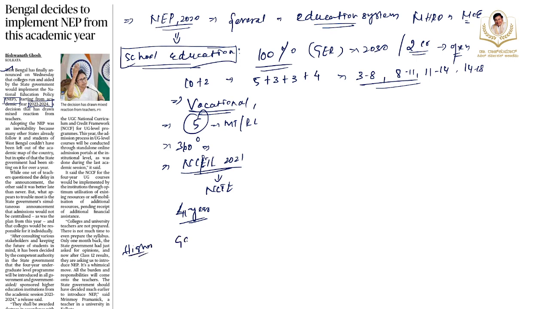higher education, the gross enrollment ratio in higher education is to be raised to 50 percent by 2035. Also, 3.5 crore seats are to be added in higher education. If you want to know about the current gross enrollment ratio, it is 26.3 percent, right? So, academic bank of credits, multidisciplinary education and research universities, National Research Foundation, all these were the areas to be focused on under higher education.